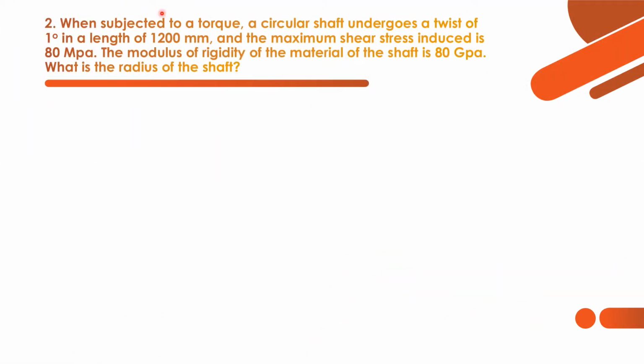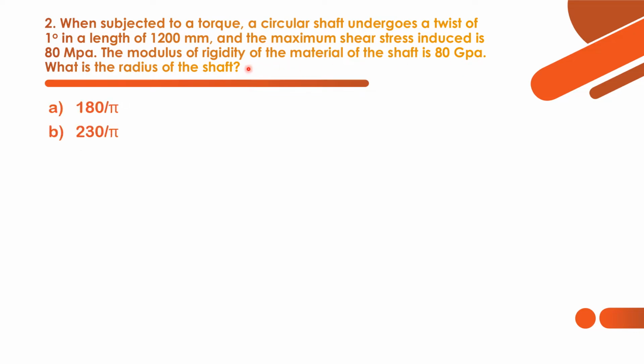This question is a simple problematic numerical type question. When subjected to torque, a circular shaft undergoes a twist of 1 degree. So they have given the angle of twist, and the length of the shaft is 1200 mm. The maximum shear stress induced is 80 megapascal. The modulus of rigidity of the material is given as 80 gigapascal, and we have to find what is the radius